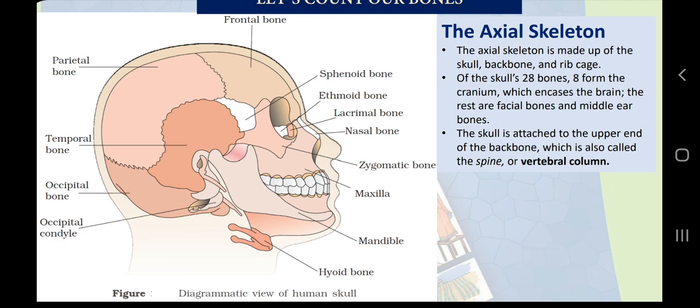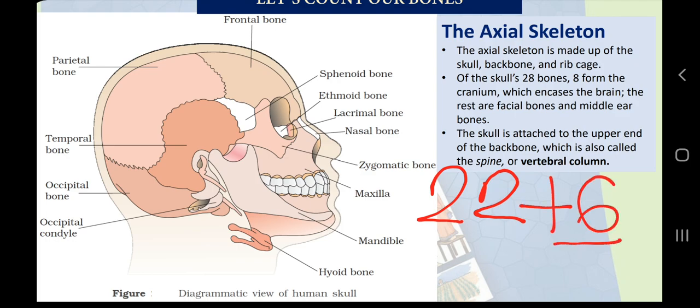So I hope I am clear here, that our face plus upper part of skull have 22 bones. Now you know how: 14 face plus 8 cranium, plus 6 means 3 plus 3, 3 in 1 ear, 3 in 1 ear. So total together they are 28 bones.